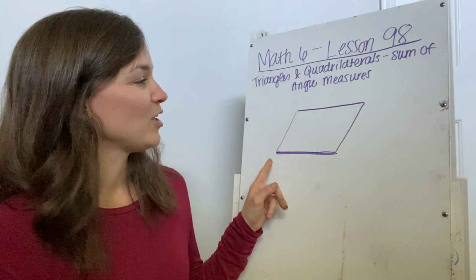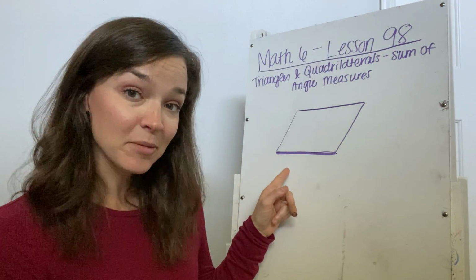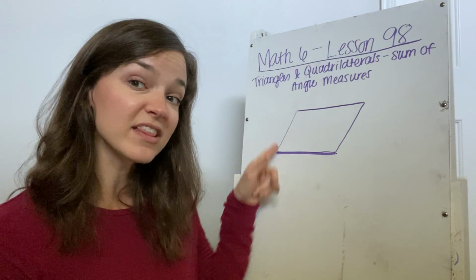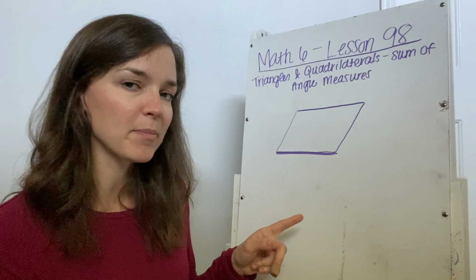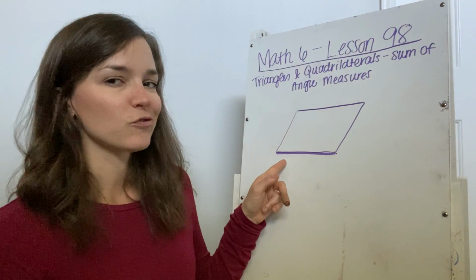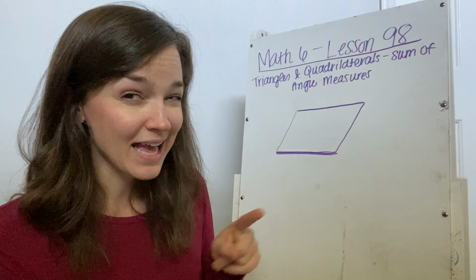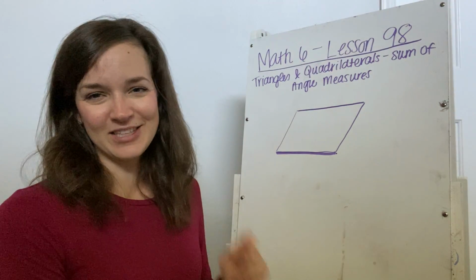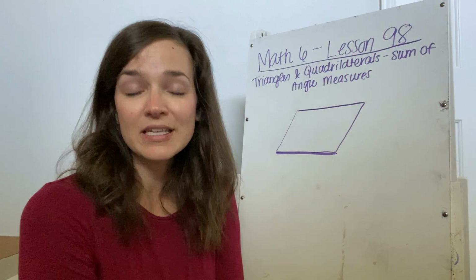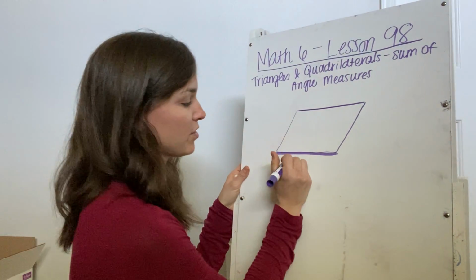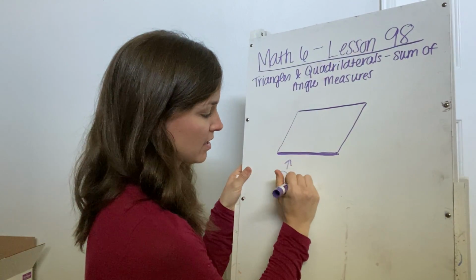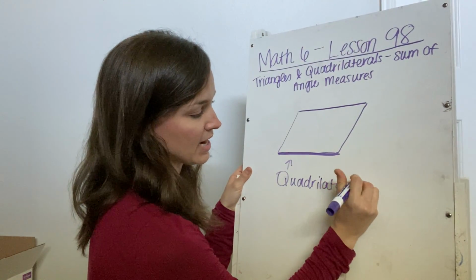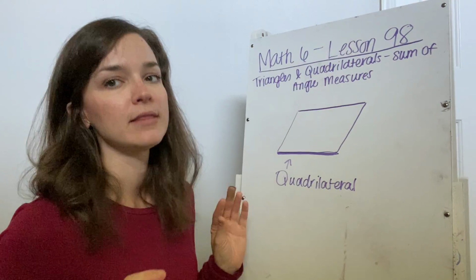And you may say a parallelogram, which you could be right. We don't necessarily have all the markings to prove that this is a parallelogram, but it is the general shape of a parallelogram. If you said it as a 4-sided figure, which is called, if you're thinking quadrilateral, you're right, good job. That is correct. So this would be a quadrilateral, because a quadrilateral is any 4-sided figure. So we know that this shape right here can be considered a quadrilateral, whether it's an actual parallelogram or not. We know for sure that it's a quadrilateral.